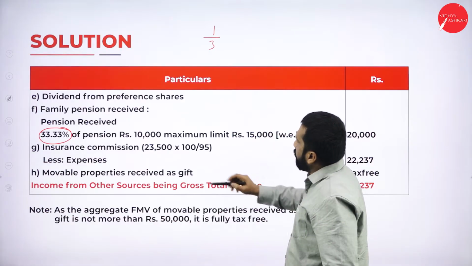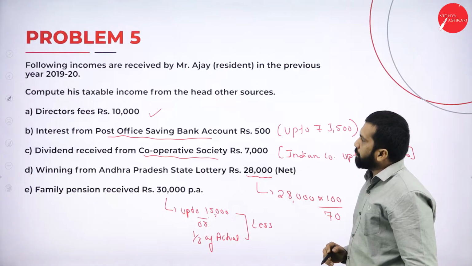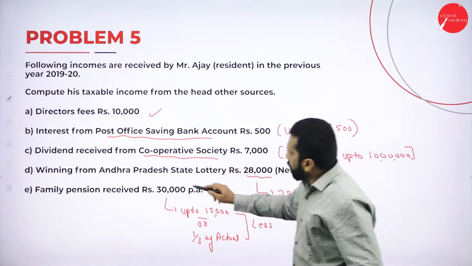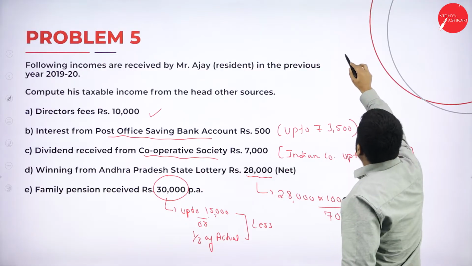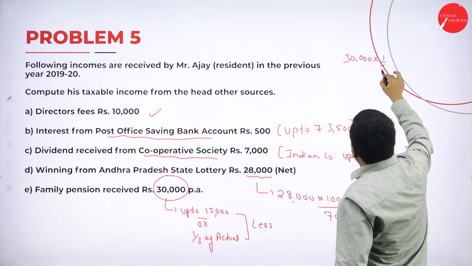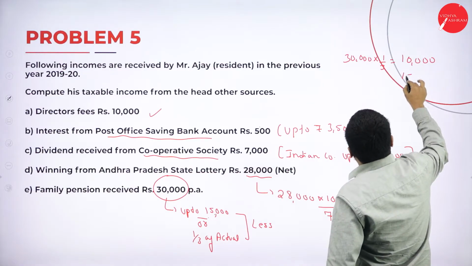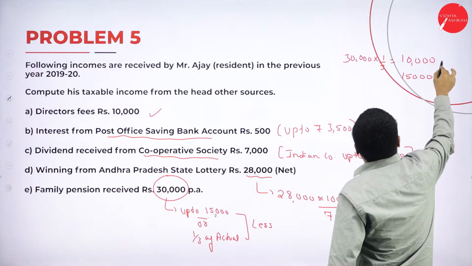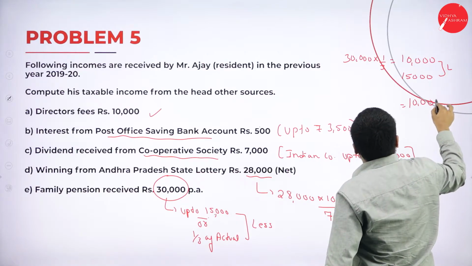Now, how much is your pension amount? I'll go back to the question. Yes, your pension amount is 30,000. Now, this 30,000 multiplied with 1 by 3, how much will you get? 10,000. What is the maximum limit? 15,000. Whichever is less, the less is 10,000.